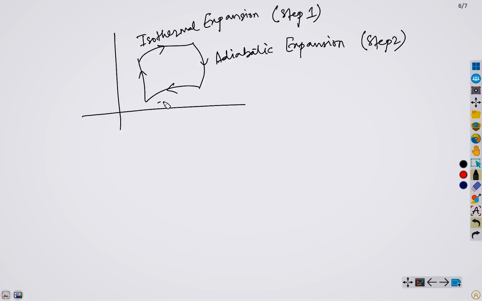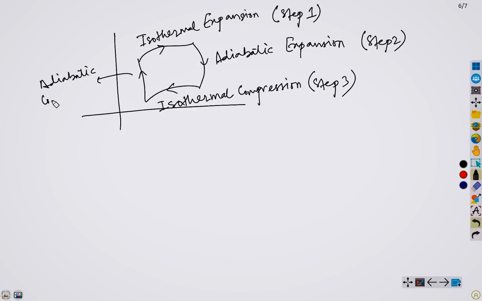Step 2. The third step, isothermal compression. And the final step is adiabatic compression. Step 4.